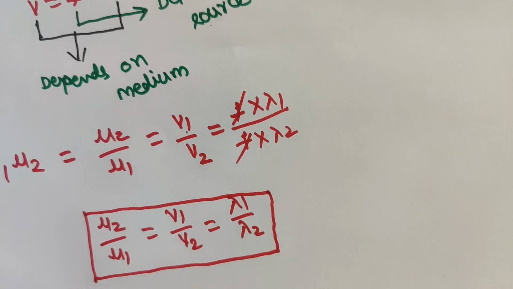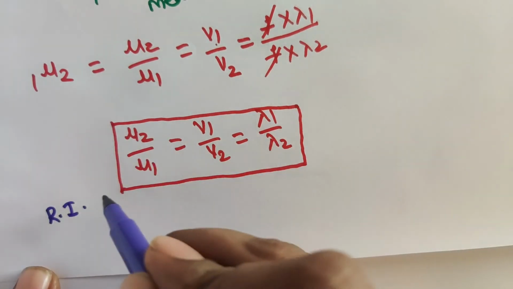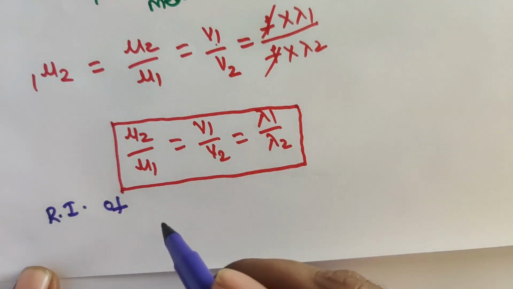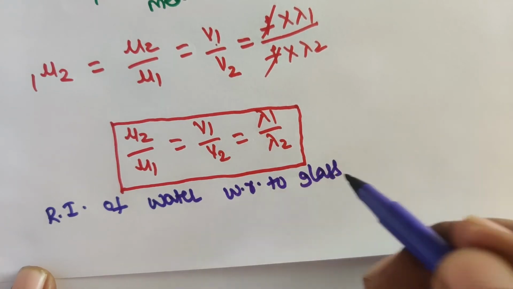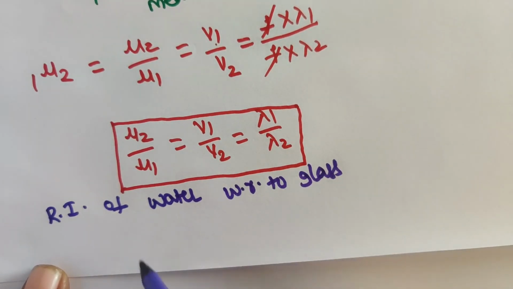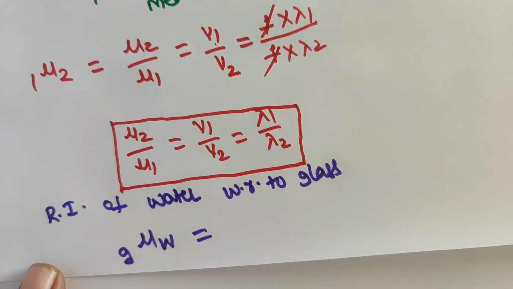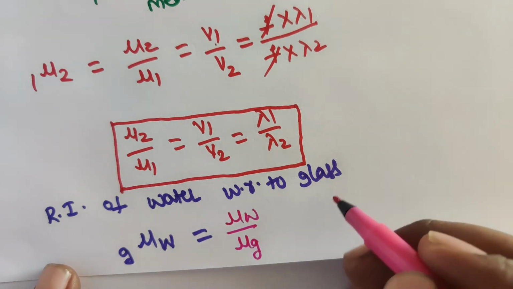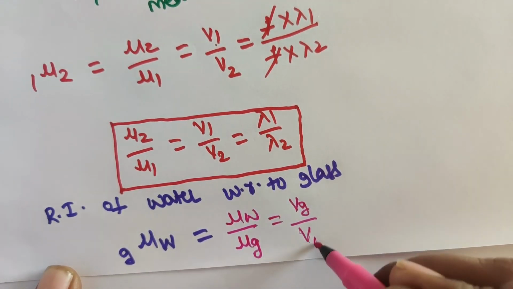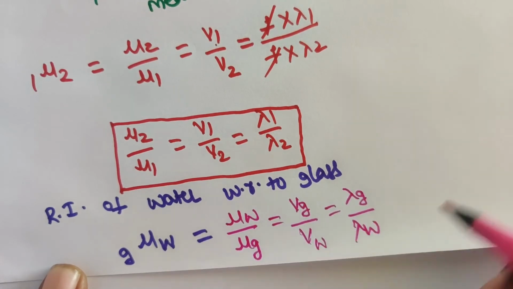If you write refractive index in terms of water and glass, the refractive index of water with respect to glass, mu Wg, you can write mu W by mu G, that is equal to Vg divided by Vw, that is equal to lambda G divided by lambda W.